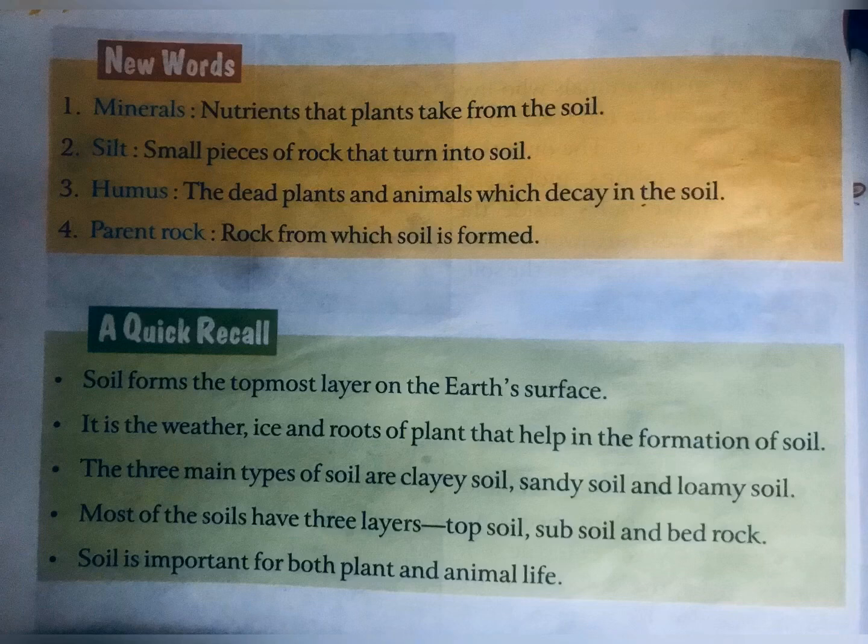Soil forms the topmost layer of the earth's surface where plants grow. It is the weather, ice and roots of plants that help in formation of soil. The three main types of soil are clay soil, sandy soil and loamy soil. Most of the soils have three layers, that is topsoil, subsoil and bedrock. Soil is important for both plant and animal life.